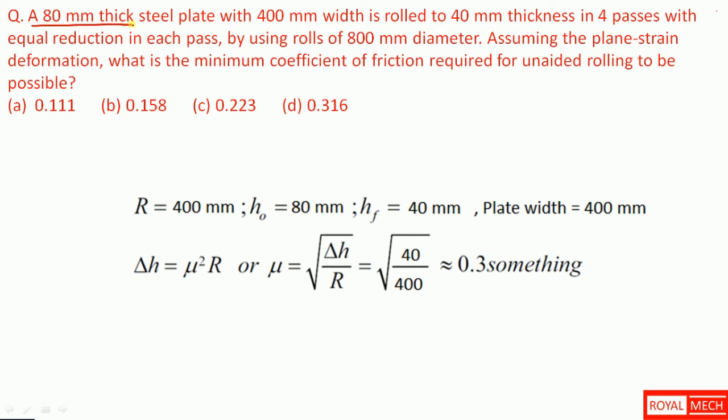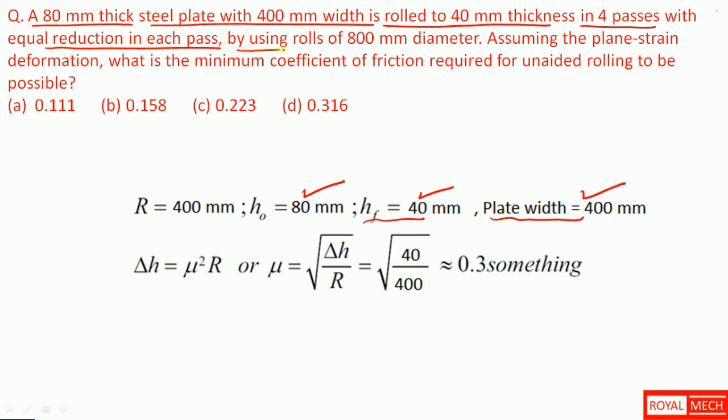An 80 mm thick steel plate with 400 mm width is rolled to 40 mm thickness in 4 passes. So we have an 80 mm thick plate which is being rolled to a final thickness of 40 mm. The plate width is 400 mm, in 4 passes, with equal reduction in each pass, using rolls of 800 mm diameter.